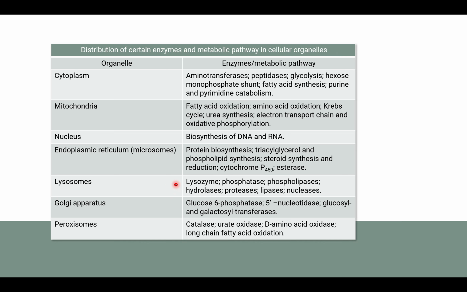Lysosome contains phosphatase, phospholipase, hydrolases, proteases, lipases, and nucleases required for the digestion of various macromolecules. Golgi apparatus contains glucose 6-phosphatase, 5' nucleotidase, glucosyl and galactosyl transferase, whereas peroxisome contains catalase, urate oxidase, D-amino acid oxidase, and is involved in long chain fatty acid oxidation.